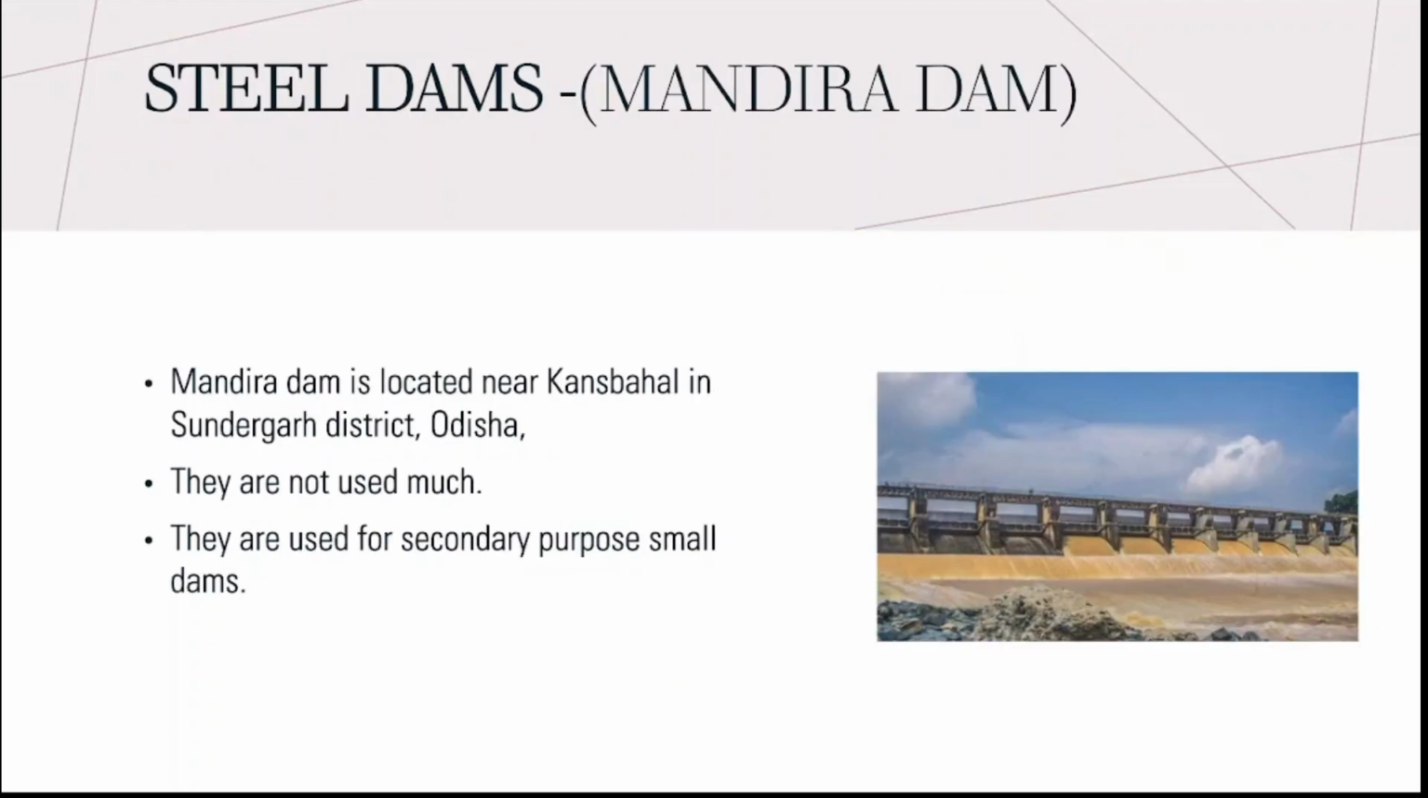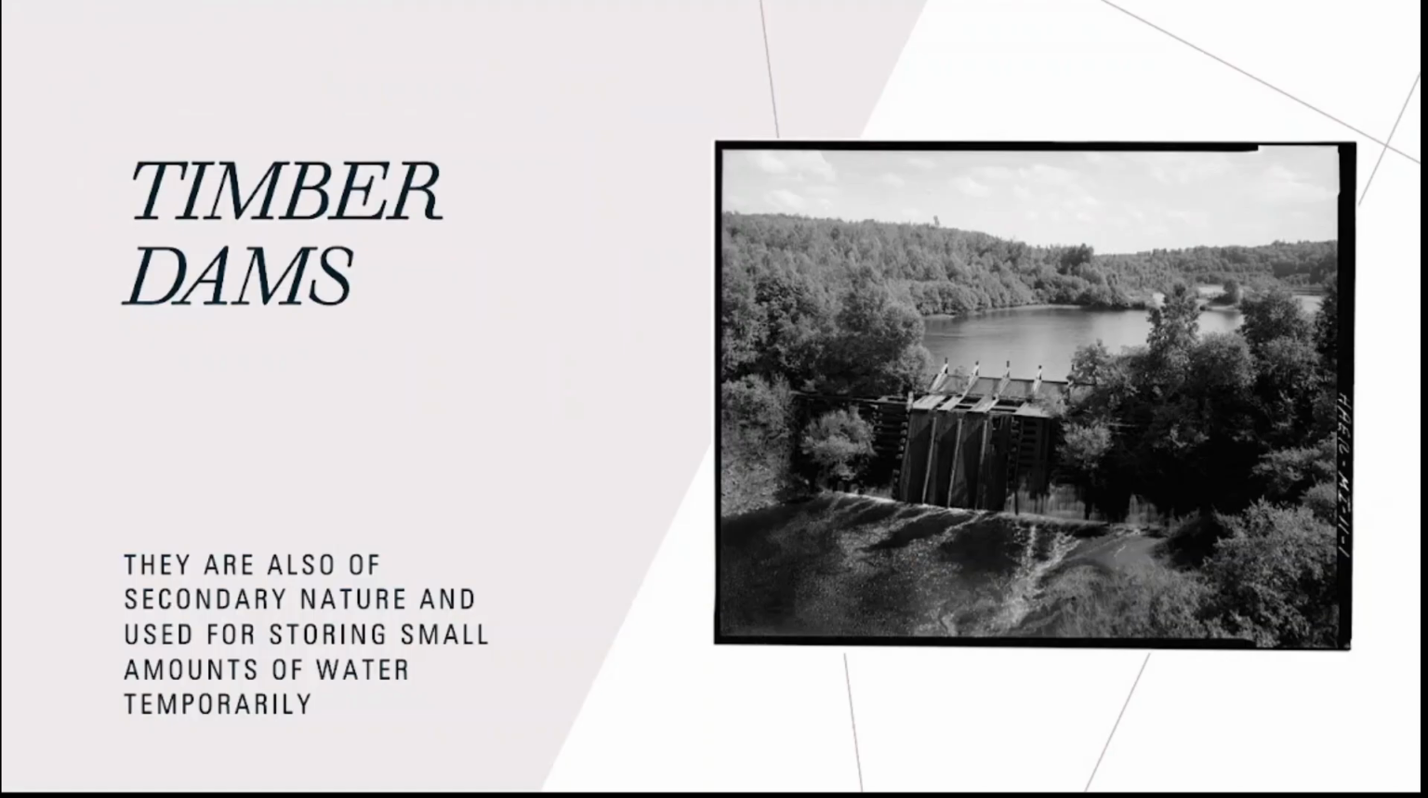Next we will come to steel dams. Mandira Dam is an example of a steel dam. It is mainly made up of steel. They are not used that much. They are only used for storing water and for small purposes. Then timber dams. Timber dams are mainly made up of timber and are used for storing water and for other temporary use only.